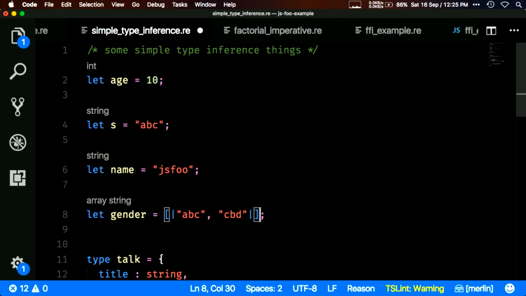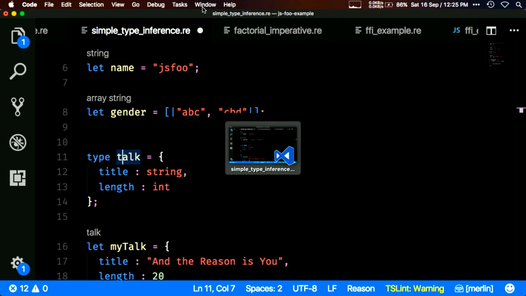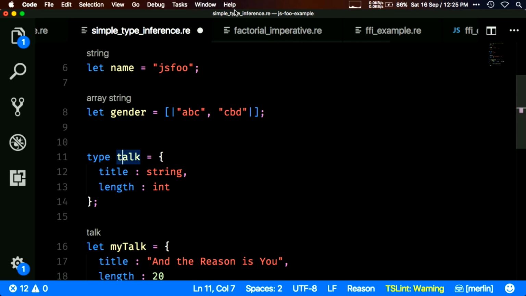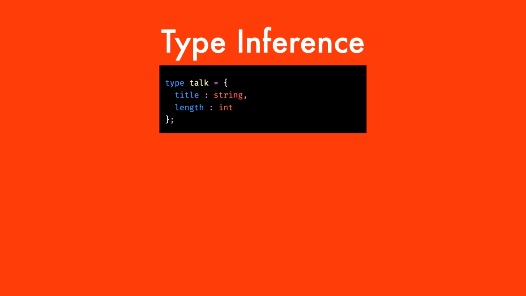So you don't need to annotate, you don't need to say that this is an array of numbers, you don't need to say any of that. The compiler figures this out, which is the way types should be written, right? Why do we have to tell the compiler so much? It should be our best friend. And there's tons of little interesting things you can do like this. Here's an interesting thing.